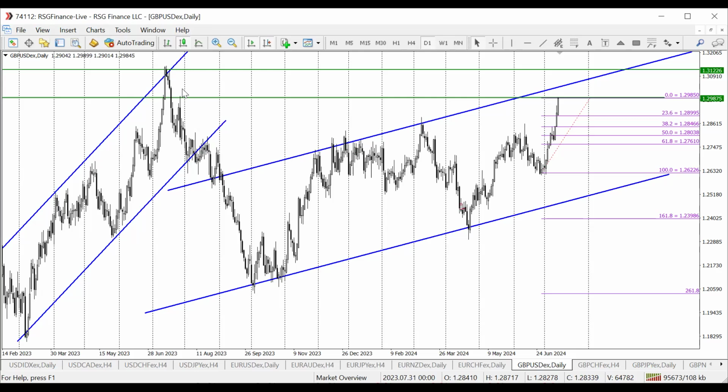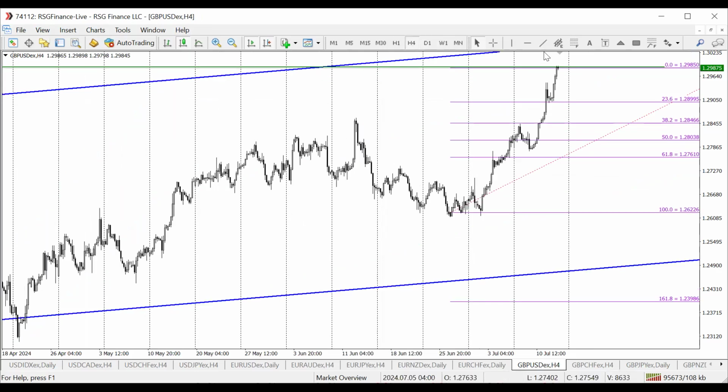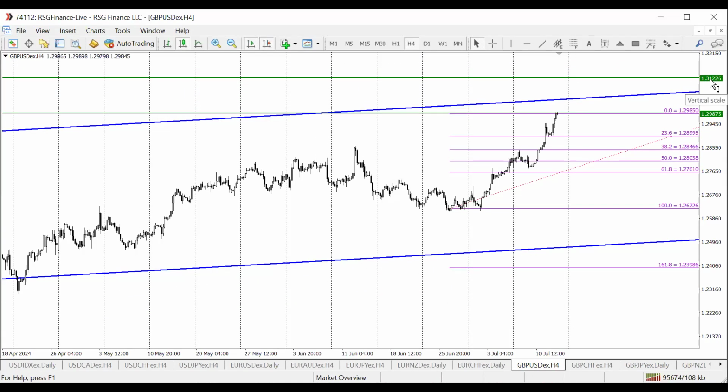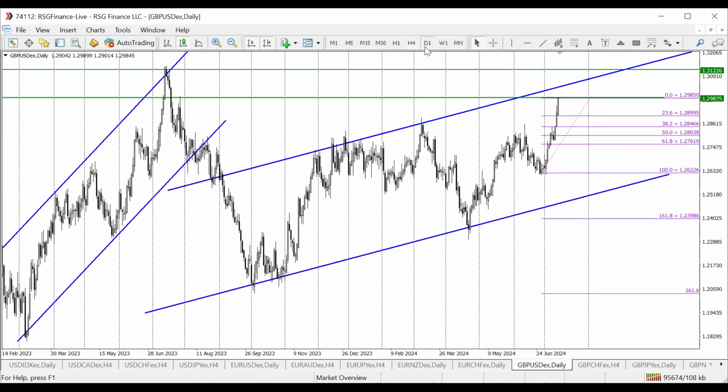And into the week, I'm expecting price to further make new rallies into the 1.31226 level. So this is what I expect. So we've been making bounce and rejection on the channel pattern. So right now, I expect price to at least touch the upper boundary before we start seeing some level of correction.